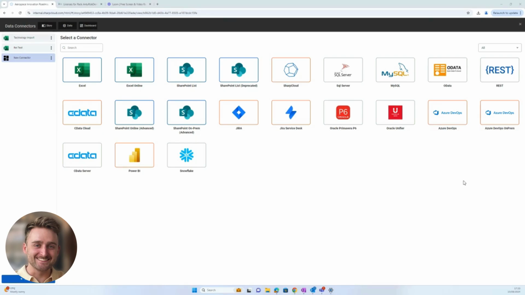You can see we've got a number of data sources that we cover, including Excel, Power BI, and databases. We cover over 200 data sources through our partner CData, and so if there's a source you're particularly interested in, there's a good chance we cover it.